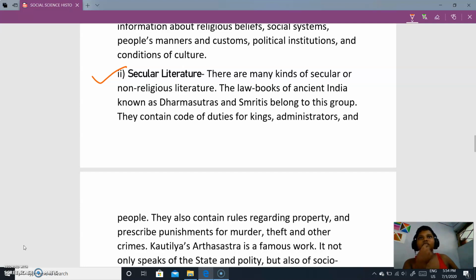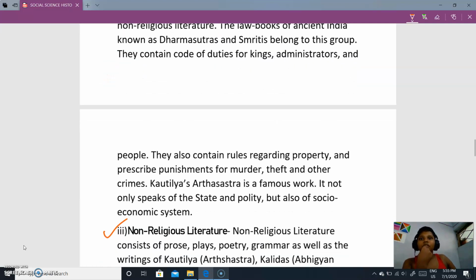For secular literature, there are many kinds of secular or non-religious literature. The law books of ancient India, known as Dharma Sutras and Smritis, belong to this group. They contain code of duties for kings, administrators and people.